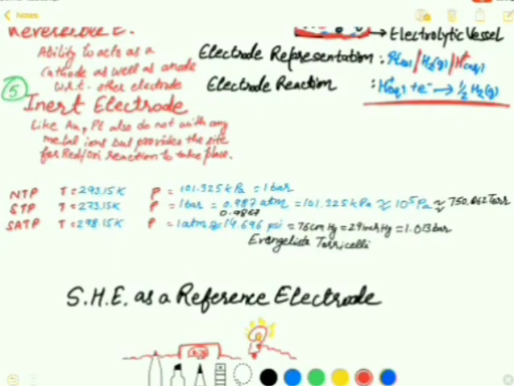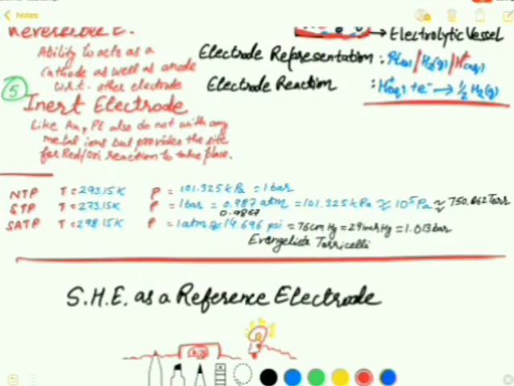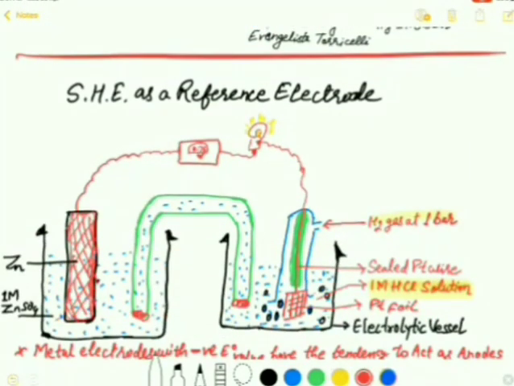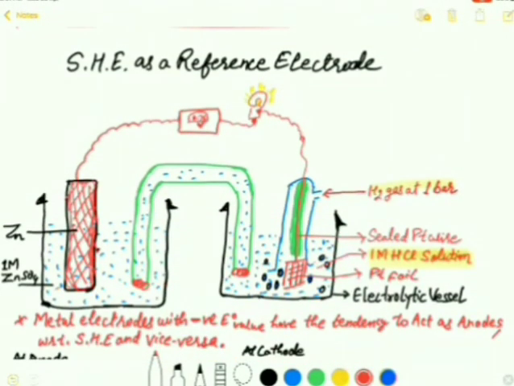So there are some conditions that we generally come across in our numerical solving problems. You can just go through it. And the next main topic is simple hydrogen electrode as a reference electrode. So this simple hydrogen electrode that we have discussed in the above topic, you can see here,